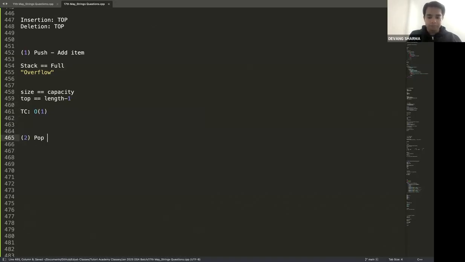Second operation, pop. Everybody clear with the first operation? Why is the complexity big O of one, overflow case, everything? Come on, guys, put it in the chat.